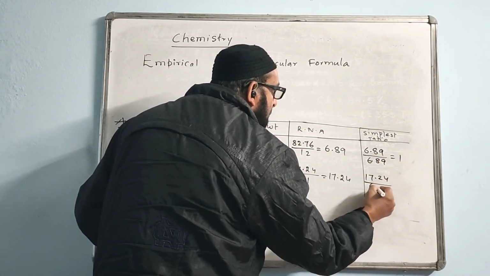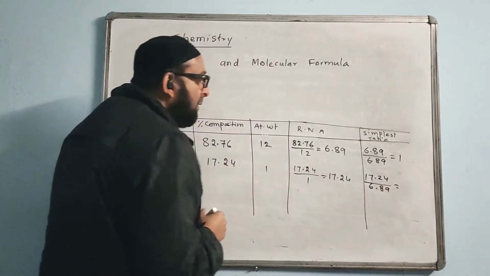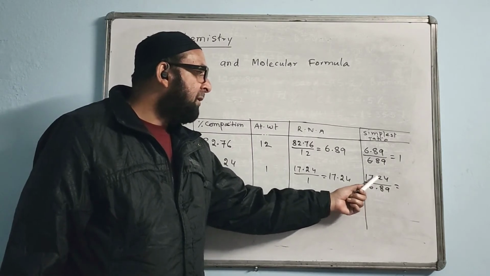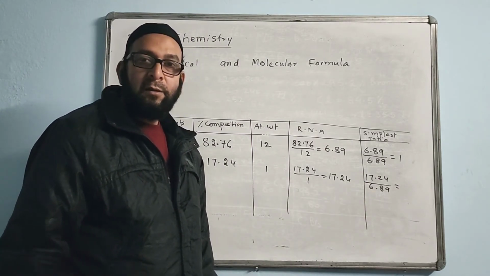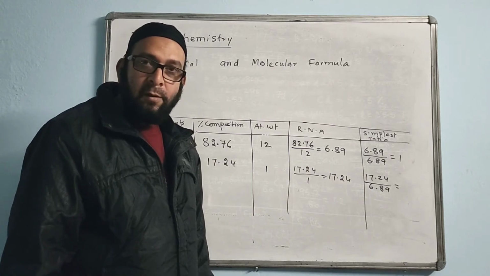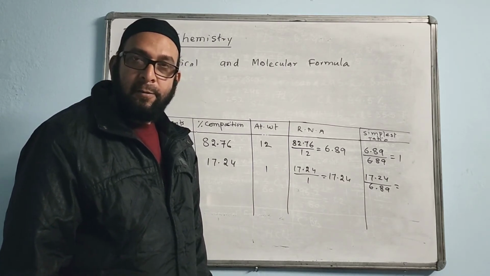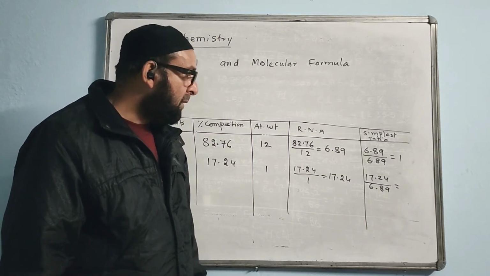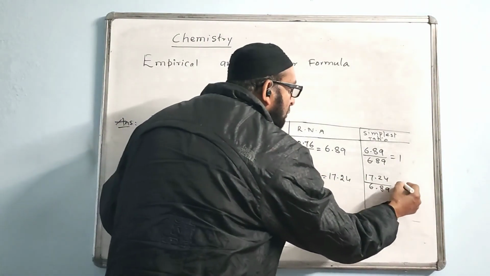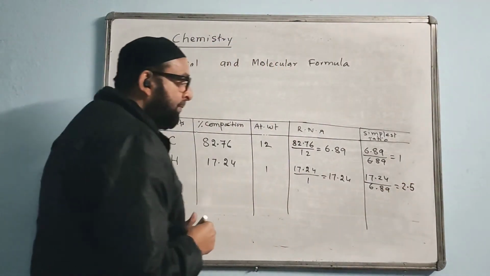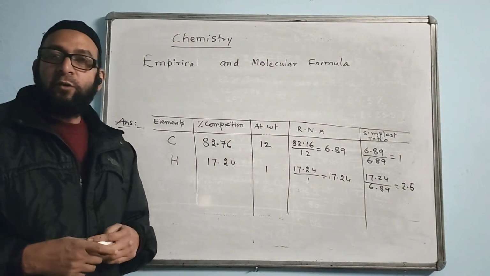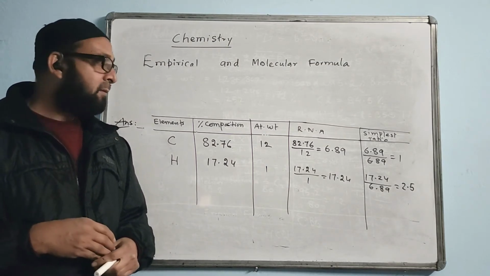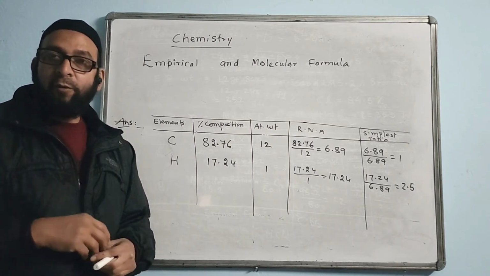17.24 divided by 6.89. Let us check. If you divide, the answer comes close to 2.5. 6 twos are 12, so 2.5 is coming this time. This is a slightly unusual case. Your answer is coming in a 0.5 form.